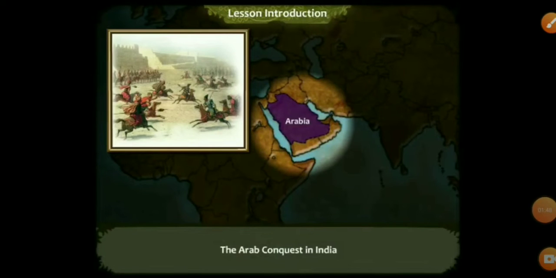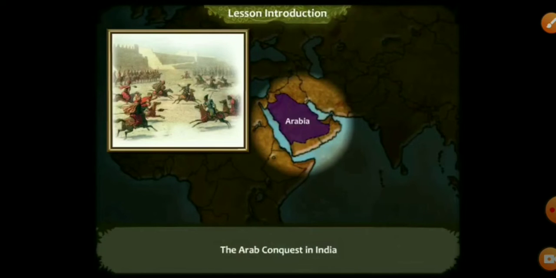All of you take your textbook, page number 22. Topic is Arabs. The Arabs were the first Muslim conquerors of India. So Arabs were also Muslim conquerors like Turks. Arabs conquered India before the Turks. In the beginning of CE 712, Sindh was attacked by the Arabs for the first time. Muhammad bin Qasim, an Umayyad general, conquered the regions of Sindh and Punjab.